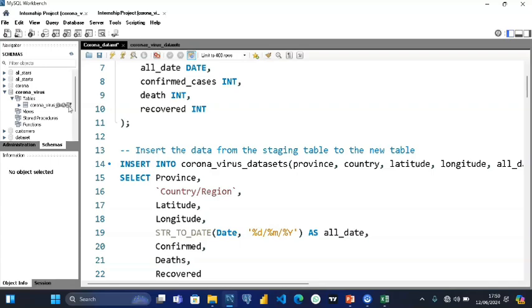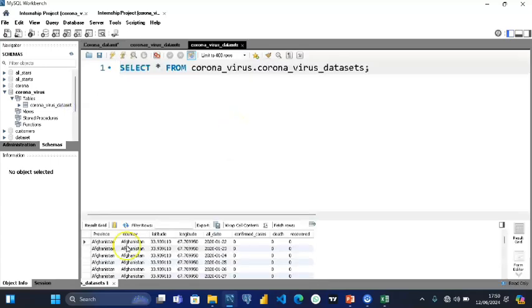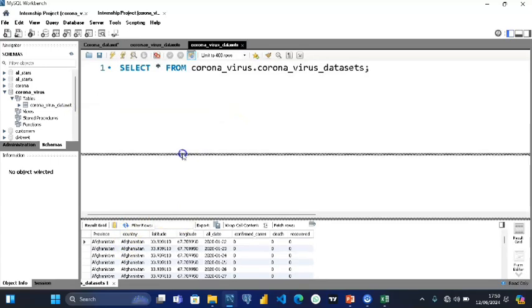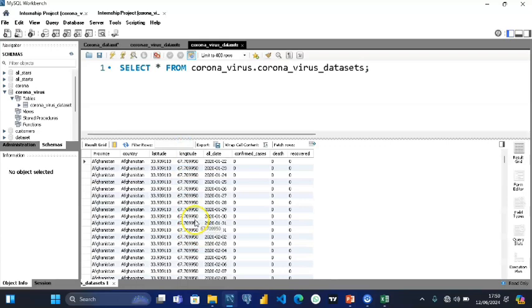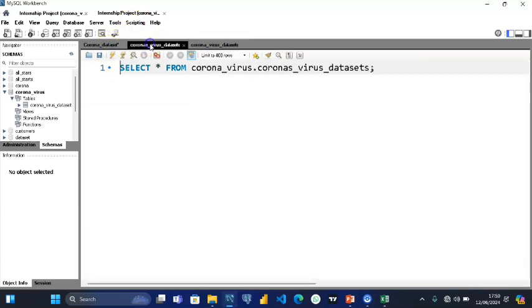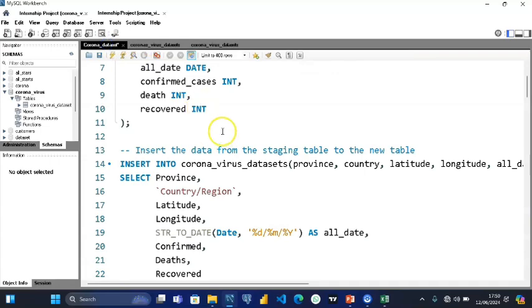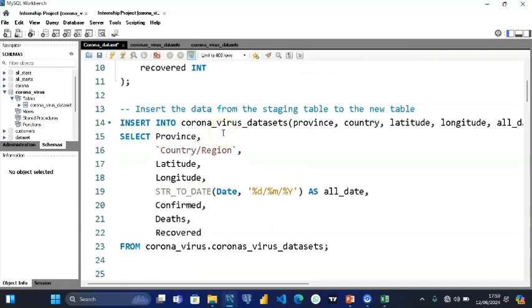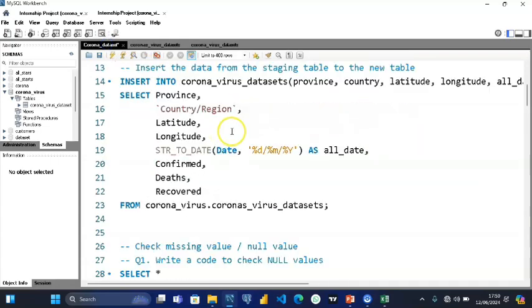Let me open it so you can see. This was the imported data. I now insert the data into the staging table, the table I created, so that I can manipulate it in a way that lets me get my insights perfectly.